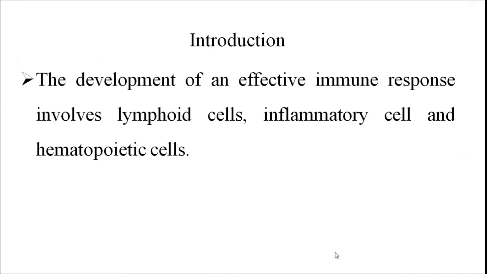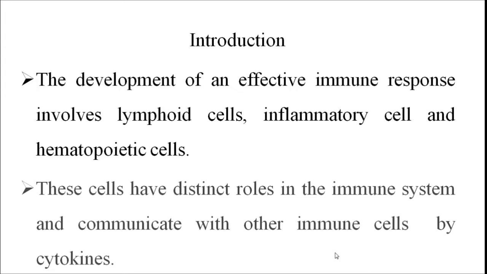So, as we have discussed earlier, the development of an effective immune response includes different types of immune cells like lymphoid cells, inflammatory cells and hematopoietic cells. Now all these cells play different roles in the development of the immune response. And for the development of the immune response, they should communicate with each other.